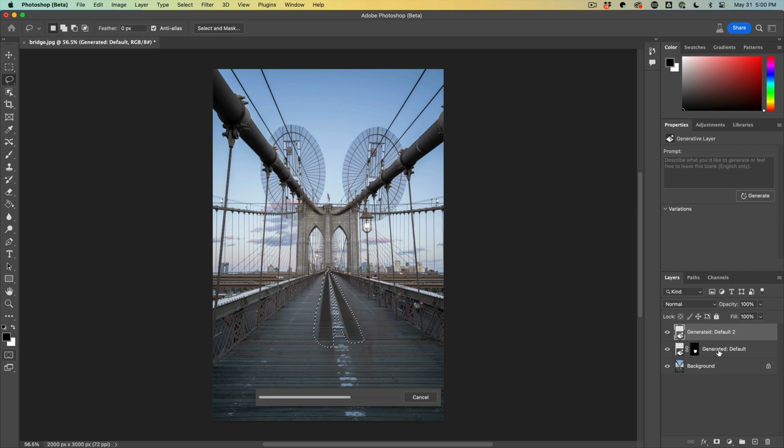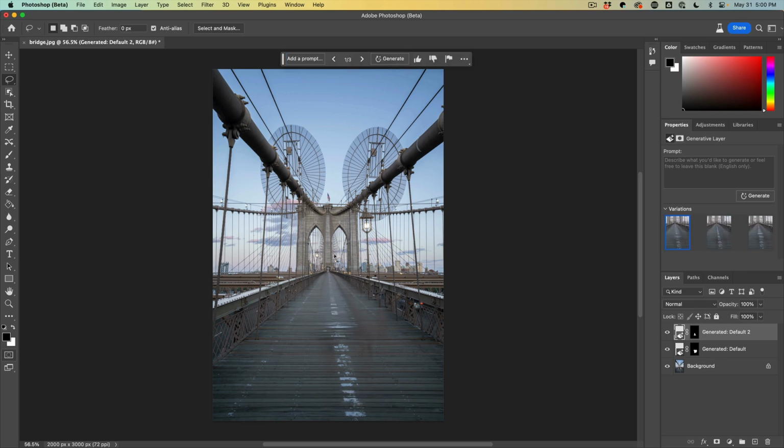Of course, we got very lucky with the first one. And sometimes you do. Sometimes you just hit it right out of the park first time. And other times you might have to go for a second attempt like I did here. And if we look at the second or the third variation there, I'm thinking I actually pretty much like the second variation the best. And there we go. We've removed all the people out of here. And now you could composite your own people into the scene or do whatever it is you wanted to do with this particular image.